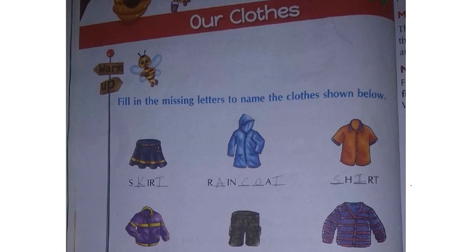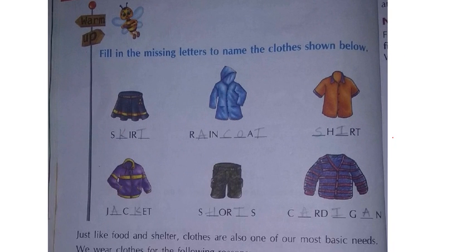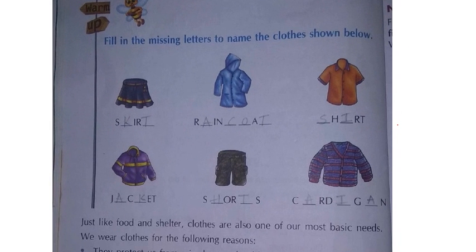Before starting the lesson, they have given us some tasks. We shall see that one. See what is the task? Fill in the missing letters to name the clothes shown below. Okay, they have given here missing letters and we should fill them. Already I have written the answers. You can guess and write them again.